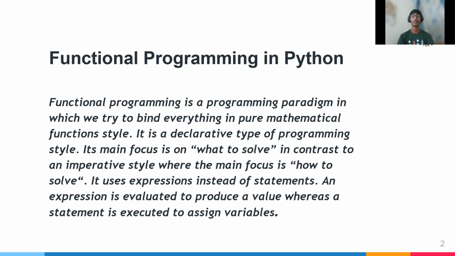It is a declarative type of programming style, which means the focus is on what to solve instead of how to solve, as in imperative style. It is used to express expressions instead of statements. An expression is evaluated to produce a value, whereas a statement is executed to assign a variable.